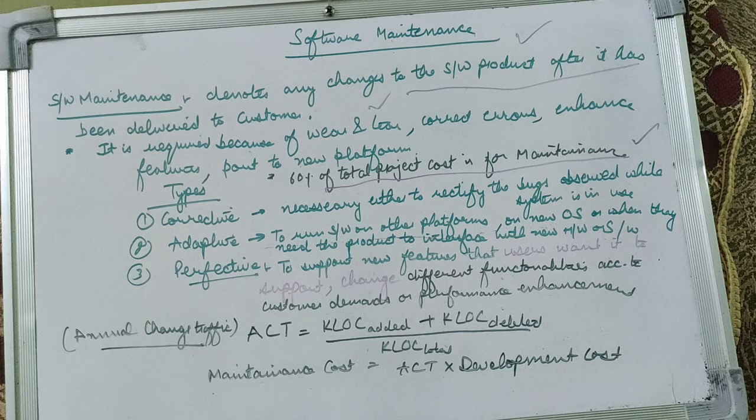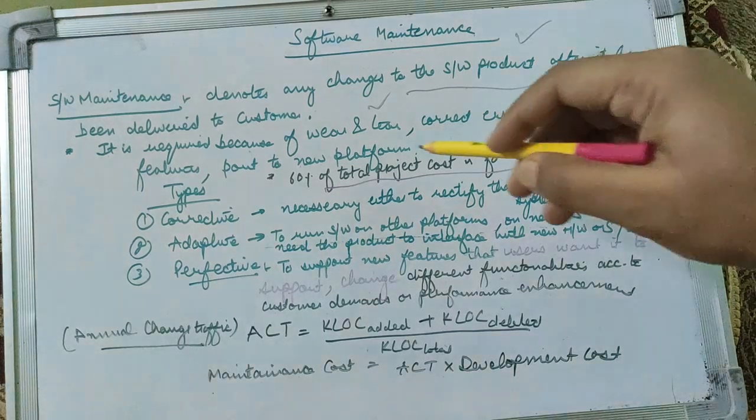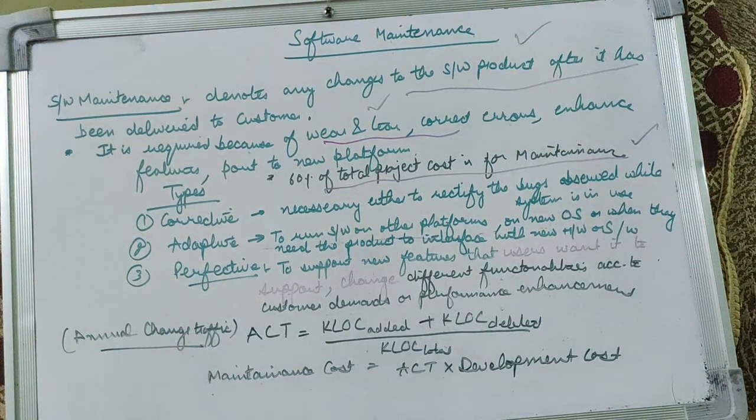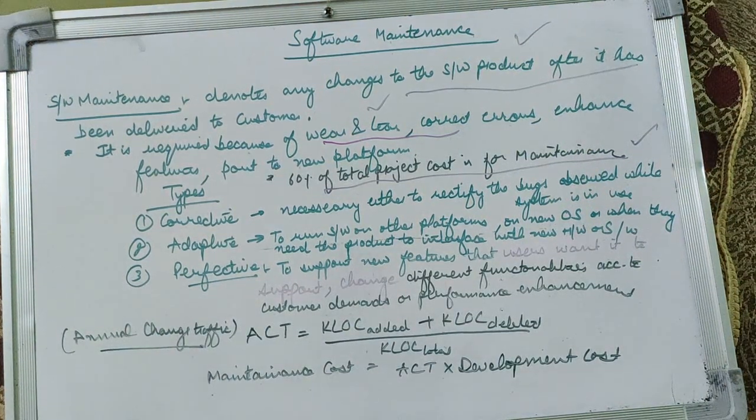So the next question that comes to mind is, what is the need of software maintenance? Why is software maintenance required? So what are the maintenance needs? One is that there might be wear and tear of hardware. Suppose the product has been delivered, then there might be wear and tear of the hardware. So for that, maintenance is required.